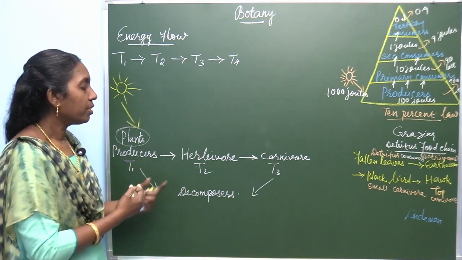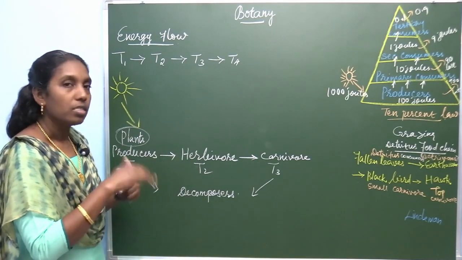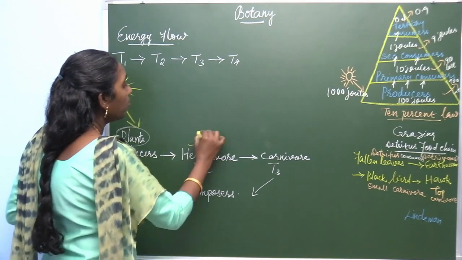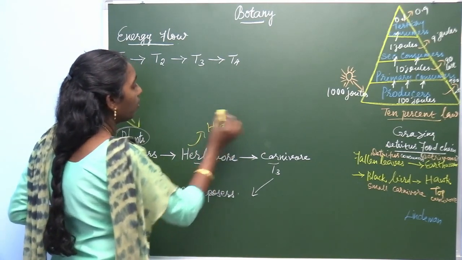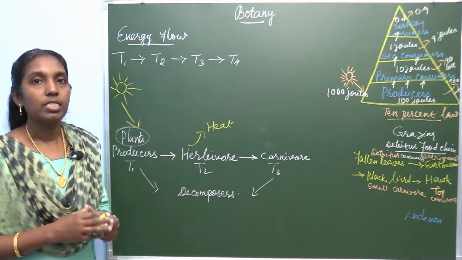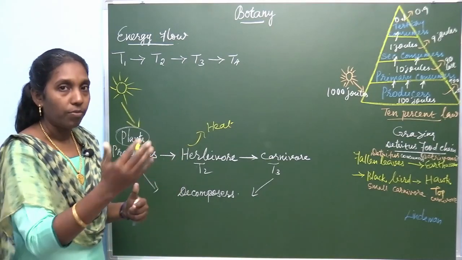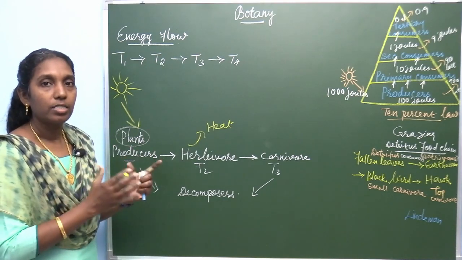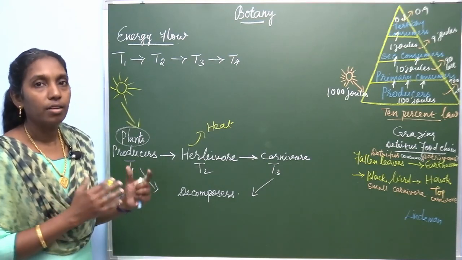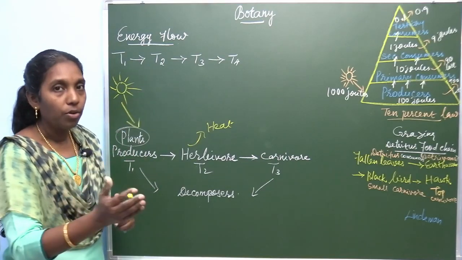So, some amount of energy is utilized and some amount of energy is stored there, and the remaining amount of energy is released in the form of heat, or dissipated in the form of heat. Dissipated means it is scattered and vanished. In each trophic level, 100% of the energy is not stored. A certain amount of energy is released in the form of heat. So, this is called energy flow.